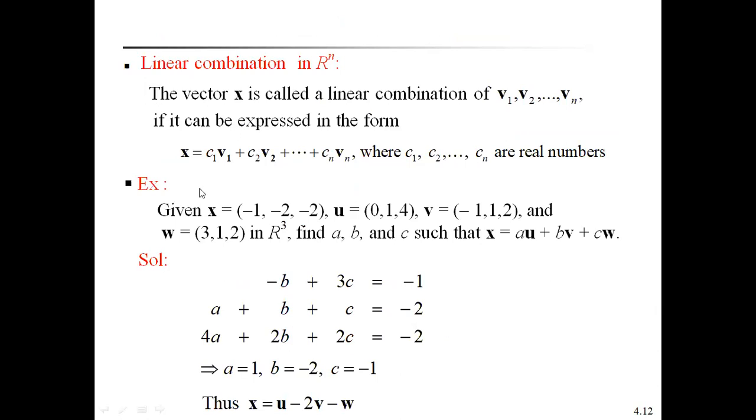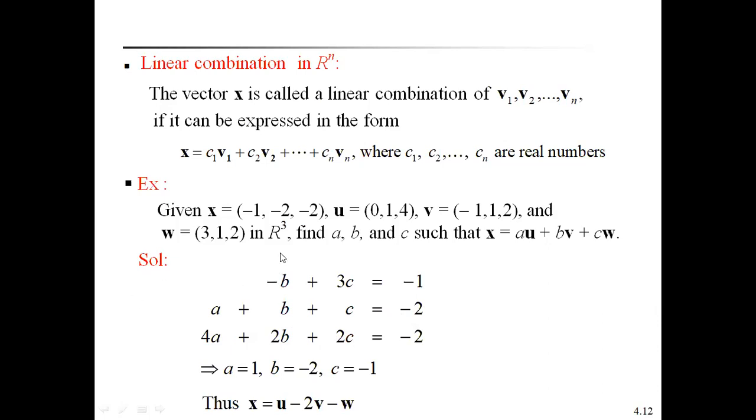Now going to the example. Given x equal to (-1, -2, -2), and u, v, w are defined in R cube. Find a, b, c such that the linear combination can be expressed like this: x equals a times u plus b times v plus c times w. Here you have to remember the bold letters U, V, W always represent vectors. The scalars a, b, c are normal scalars.